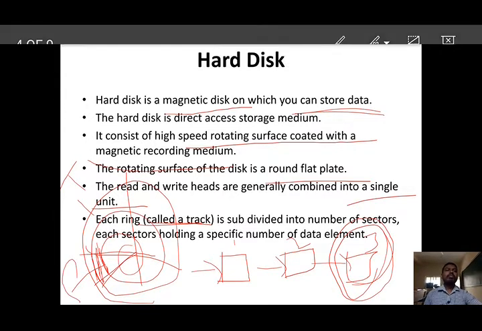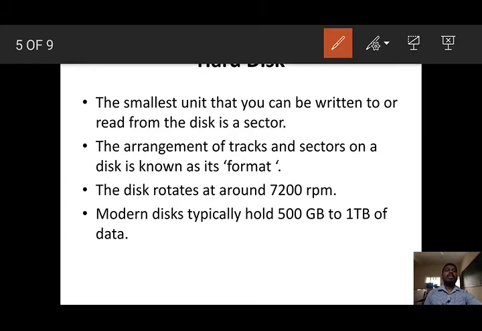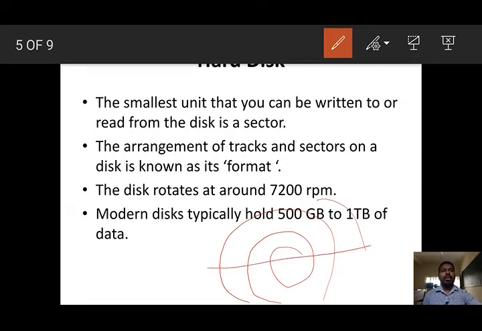The smallest unit that you can write or read data from the disk is called a sector. Understand? So what is a sector? A sector is the smallest unit that you can write or read data from the disk. The arrangement of tracks and sectors on a disk is known as format.